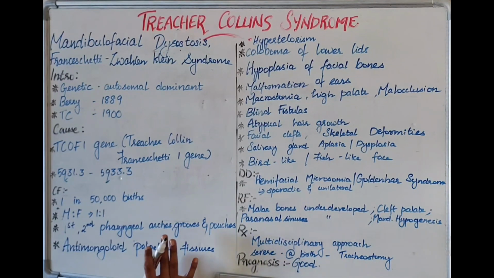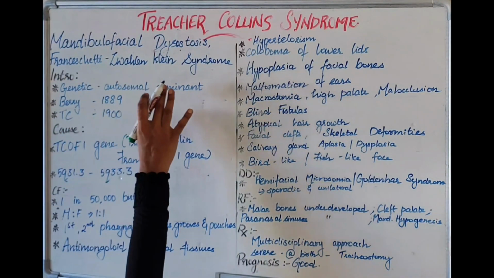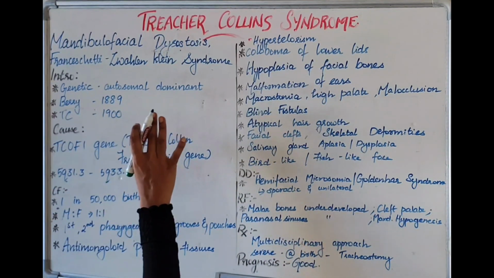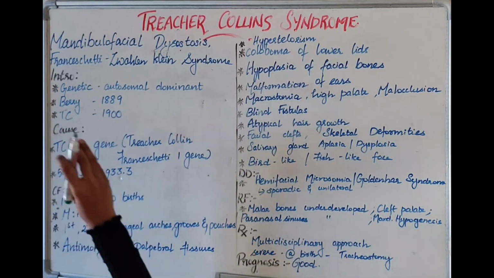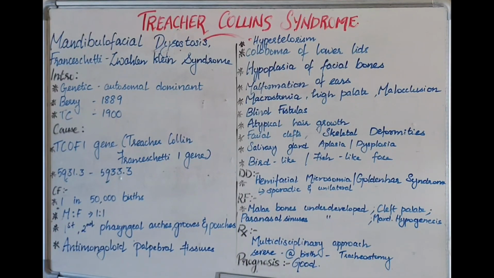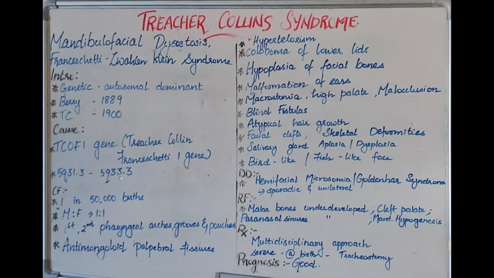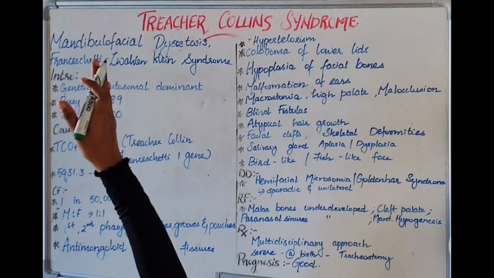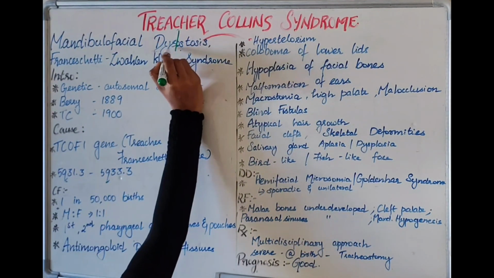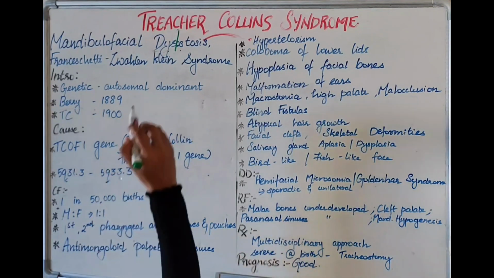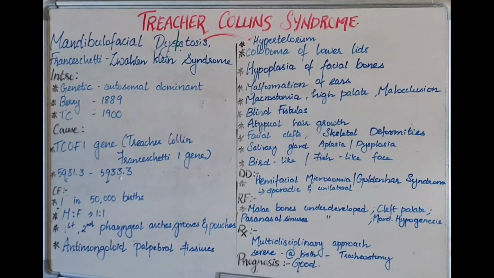First, coming to the other names of the syndrome, the other names are Mandibulofacial Dysostosis, Franceschetti-Zwahlen-Klein syndrome. From the term Mandibulofacial Dysostosis, we can get an overall view of what the syndrome is. Mandibulofacial represents the mandible and the facial region. The term dysostosis, you can divide into two: dys means there is a defect, ostosis is bone formation. So dysostosis is a defect in bone formation. Overall, mandibulofacial dysostosis means there is a defect in bone formation in the mandibular and facial region.